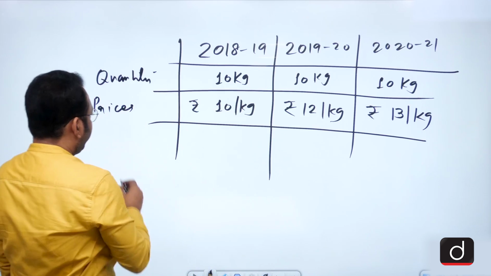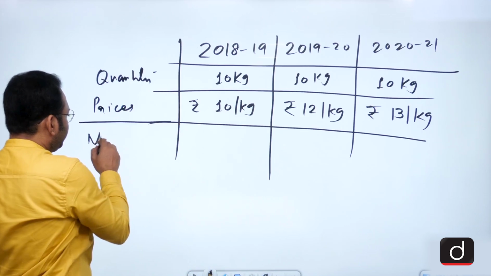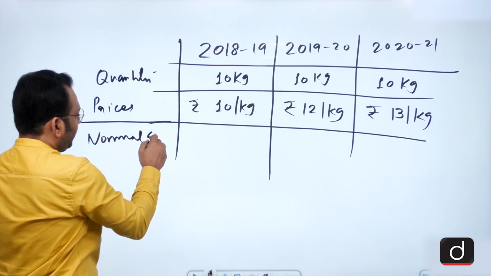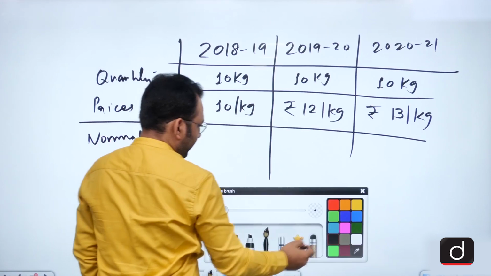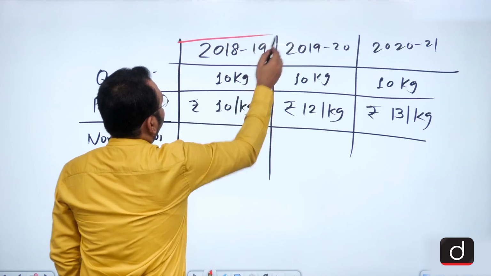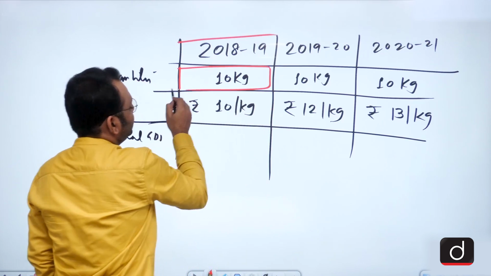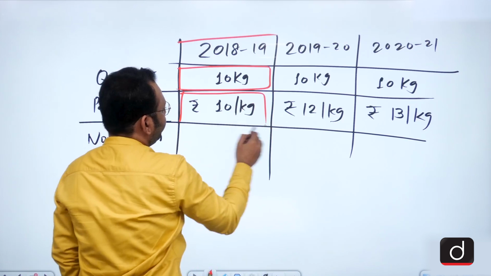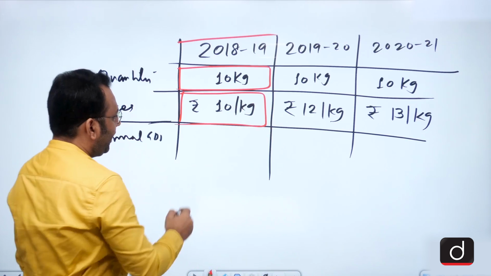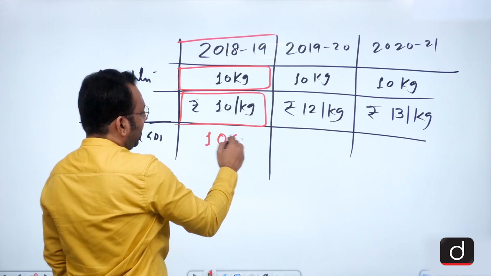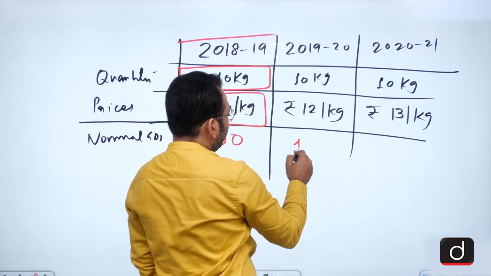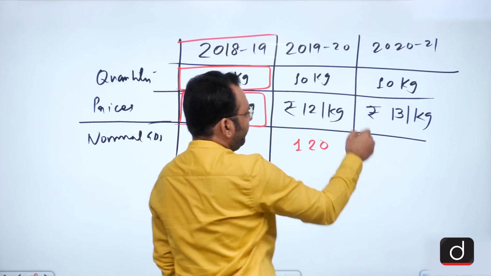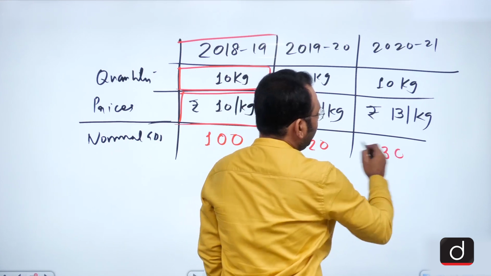Now when you calculate the nominal GDP, this year's GDP would be the quantity multiplied by the price, is it not? So we have the GDP at 100 rupees here. In this part we have the GDP as 120 rupees, and here we have the GDP as 130 rupees.